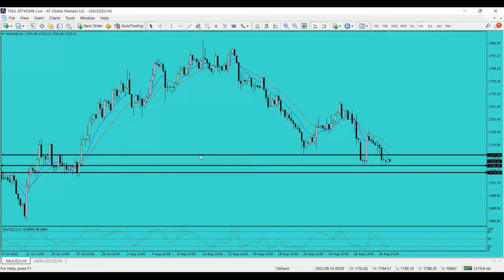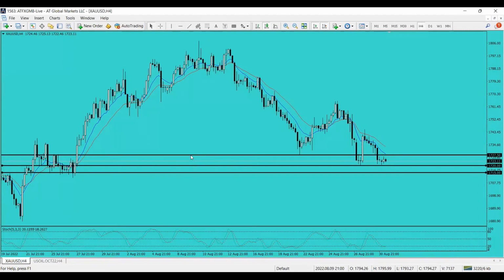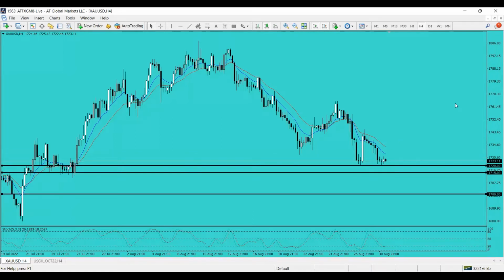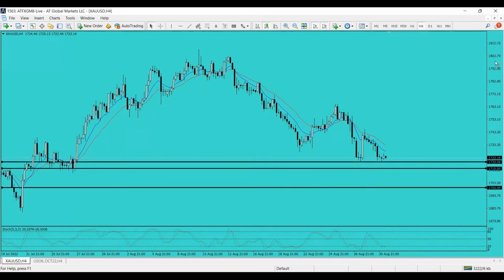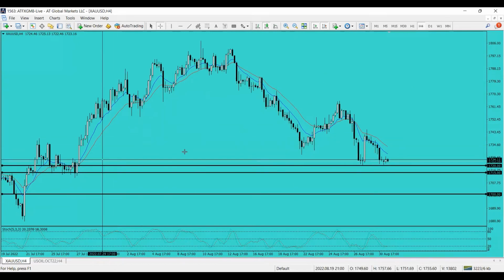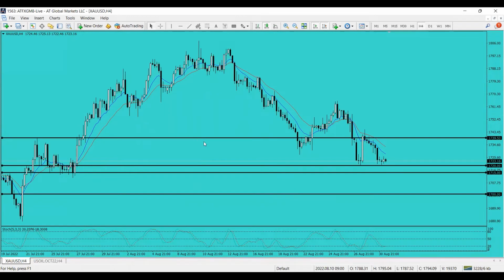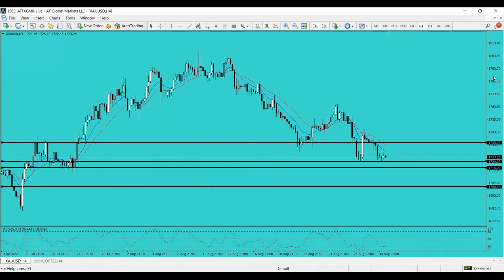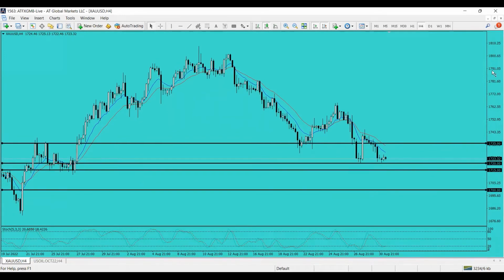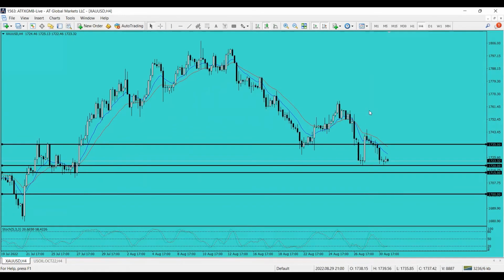But personal opinion, even though the price of gold might test the 1700 levels, I don't see it dropping further below that, since 1700 is actually a strong support level, so it may try to bounce from there. But again, for today, the levels that you have to pay attention to for gold, if you're aiming for long positions, you need to wait for the price to trade beyond 1735 with possible targets around 1740.